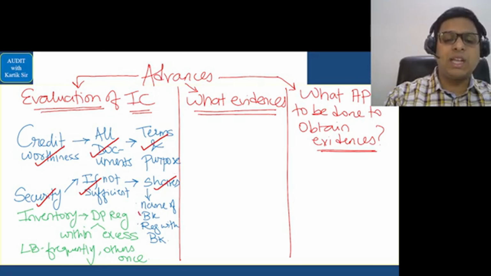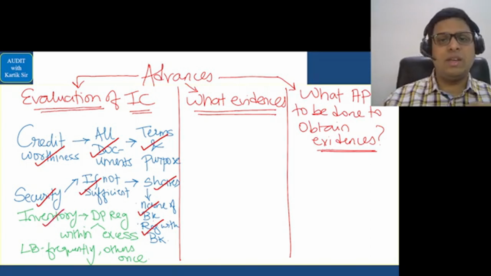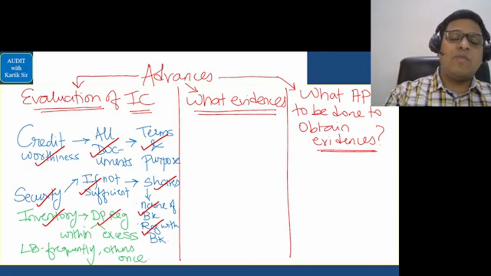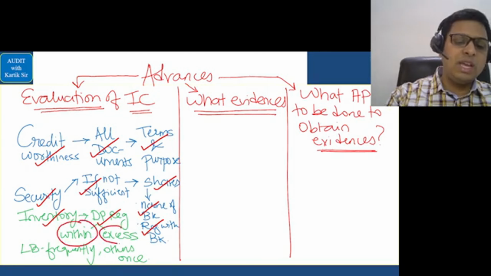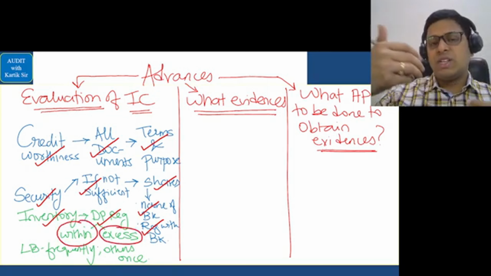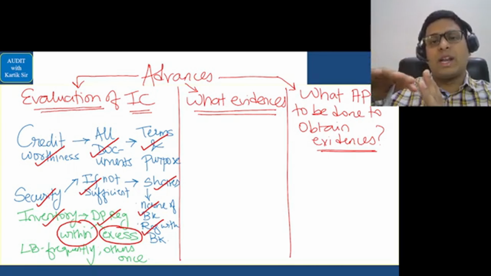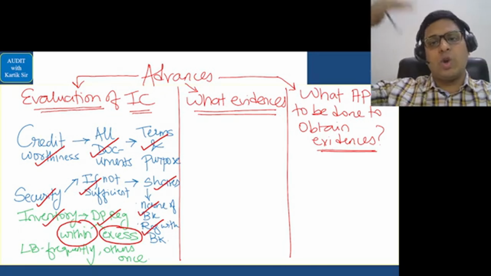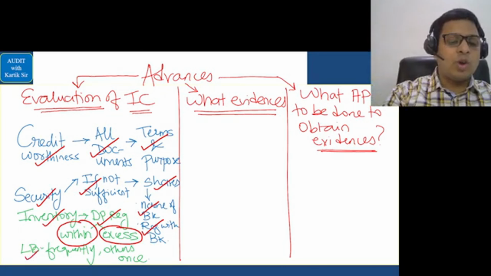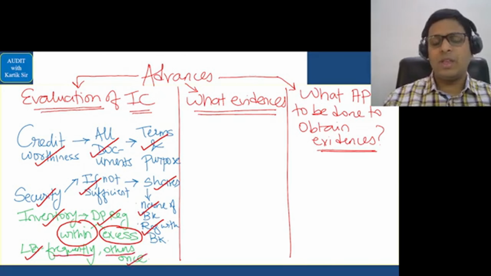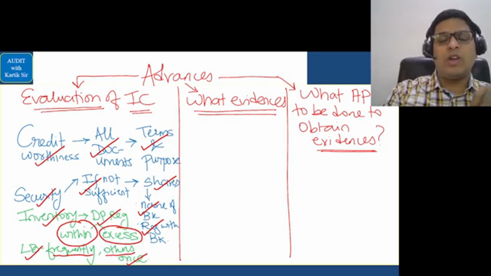Next, if inventory is given as security in relation to your overdraft facility or cash credit facility the bank is giving, then you should check the drawing power register, whether it is within the limit and it should not be in excess of the limit. Suppose it is in excess of the limit, you will inform the controlling authority, that is the person handling the matter in the bank. He has to inform his senior, that is the controlling authority. Finally, large borrowers should be checked by the bank persons more frequently, and other loans should be checked at least once in a financial year. These are the points in relation to evaluation of internal controls.